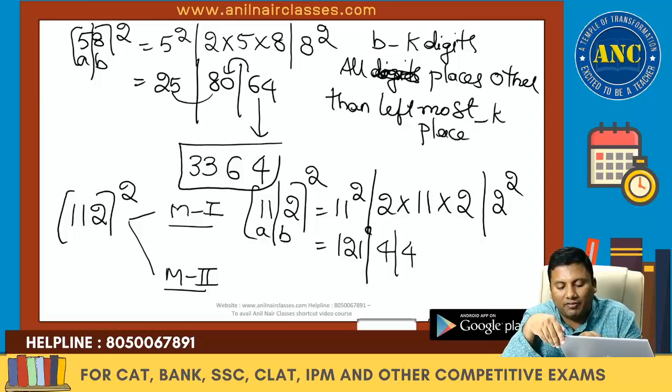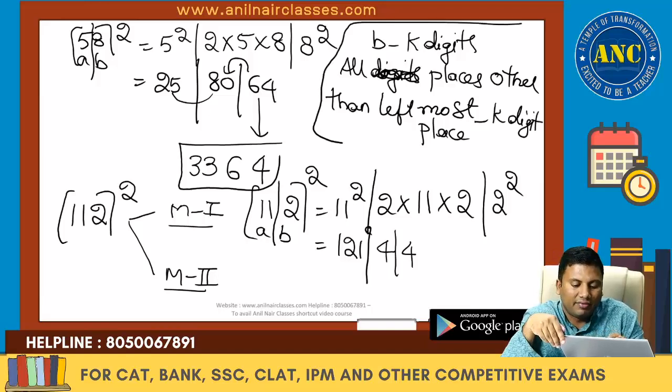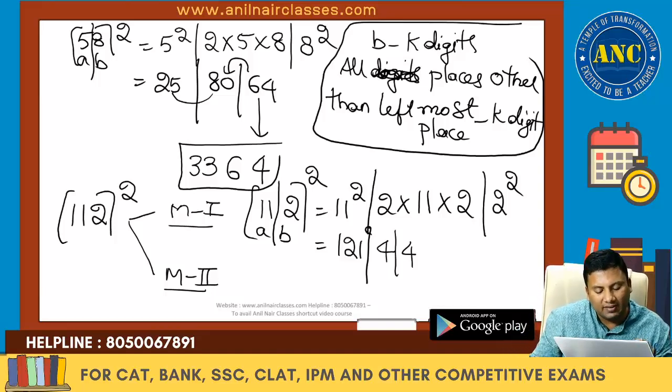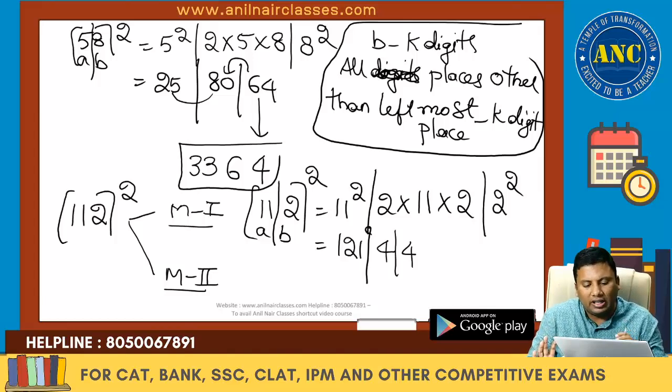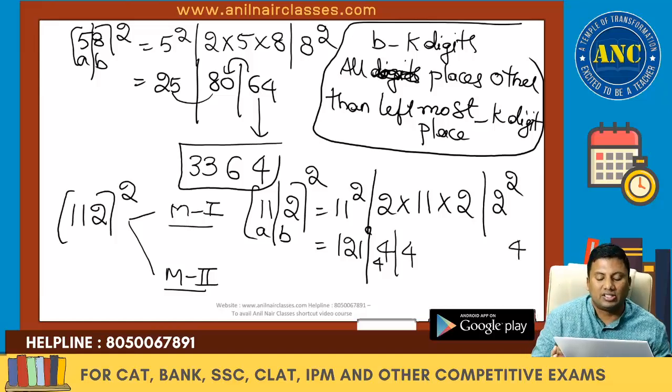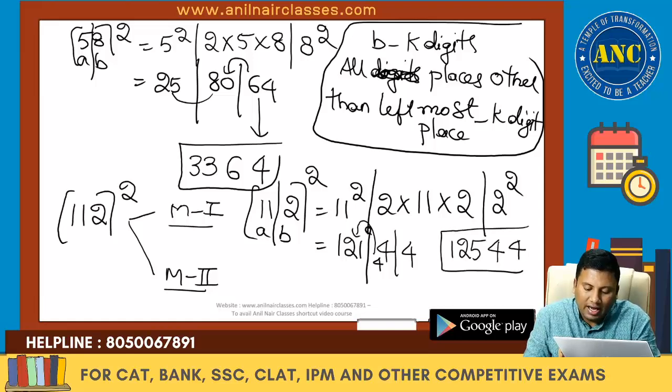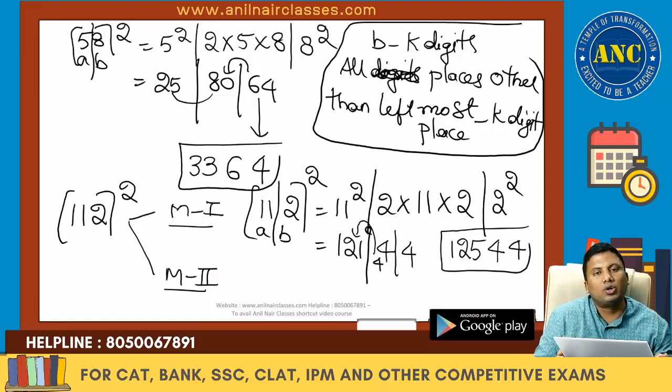It is because of the (10a + b) whole square format that you will have zeros at the end. That is the reason this concept is working. A is 11 and B is 2. A square, 2AB and B square: 121, 44 and 4. Write down only the unit digit because B is taking a digit. In 44, what is the unit digit? 4. 4 carried. What is 121 plus 4? 125. The answer for this question is 12544.